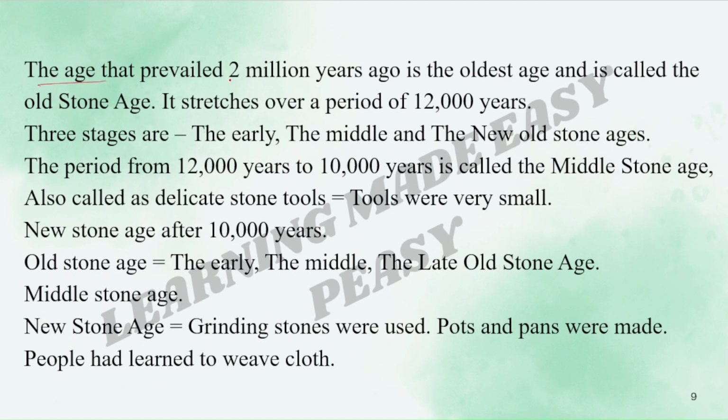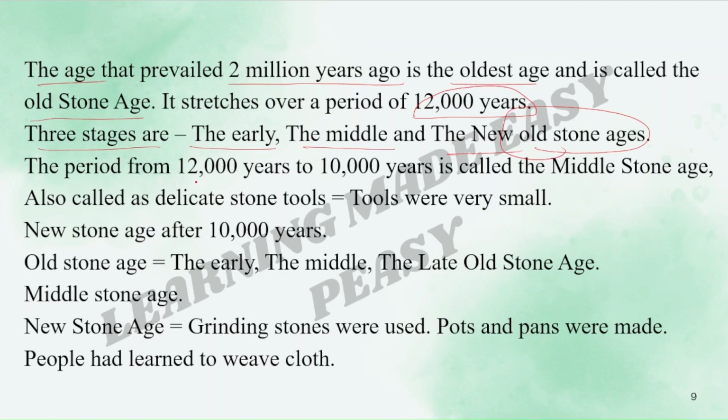The age that prevailed 2 million years ago is the oldest age and is called the Old Stone Age. It stretches over a period of 12,000 years. Three stages are there, that is the early, the middle, and the new Old Stone Age. The Old Stone Age is divided into early, middle, and new.